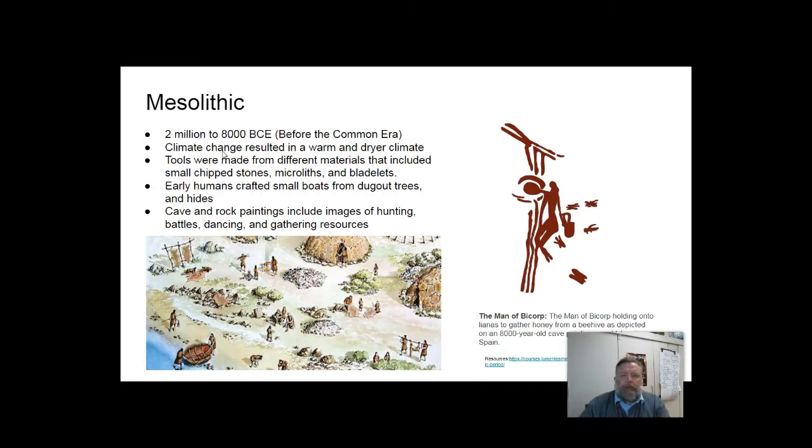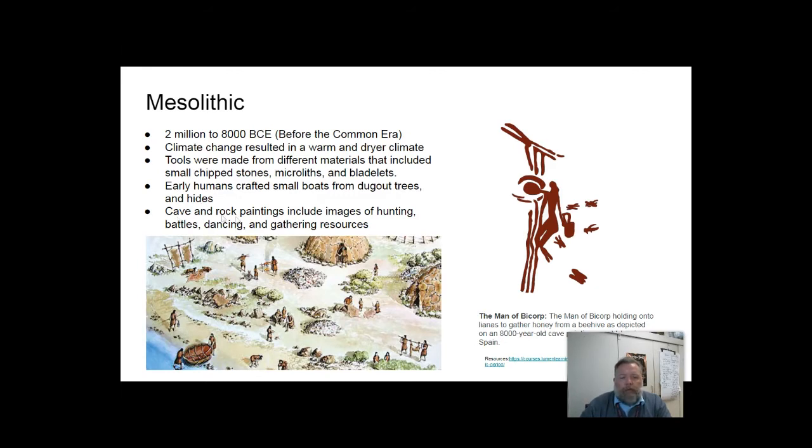And basically, their climate changed and it resulted in a warm, dry climate. And this is what historians believe caused people to migrate further out of Africa and to disperse around the world. Their tools at the time were made from different materials and included small chipped stones, microliths, and bladelets. A bladelet is a thin stone that's sharp on both sides, and it's kind of like a razor blade, if you think about it. Early humans also crafted small boats from trees that they dug out and hides like leather. This allowed them to get bigger fish from the middle of the river and from ponds.